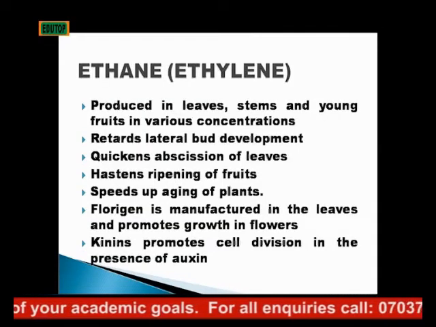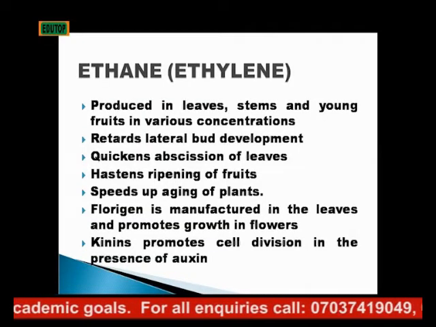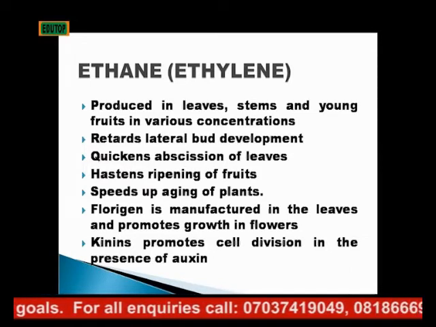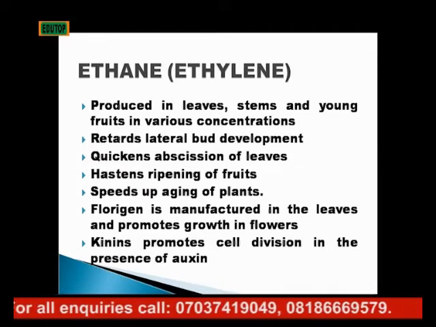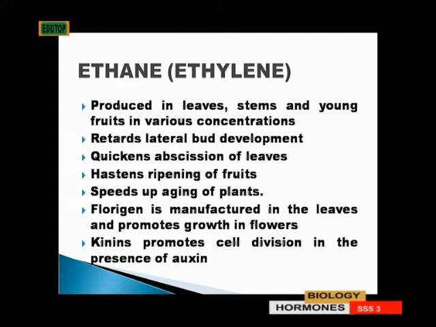For ethene or ethylene, it is produced in leaves, stem, and young fruits in various concentrations. It retards lateral bud development and quickens abscission of leaves. So this one makes sure that leaf falls on time. Then it hastens ripening of fruits. So you can apply ethylene to your fruits to make them ripe on time. It speeds up the aging of plants.